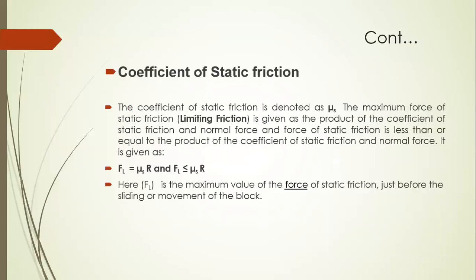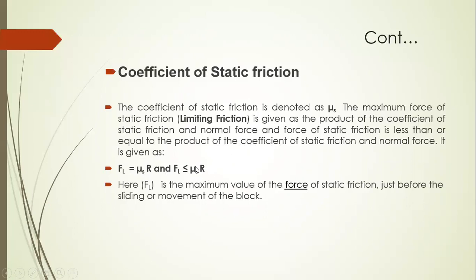Now the coefficient of static friction is represented by mu s. The maximum force of static friction is known as limiting friction, and is given as the product of the coefficient of static friction and the normal force, and the force of static friction is less than or equal to the product of the coefficient of static friction and the normal force.